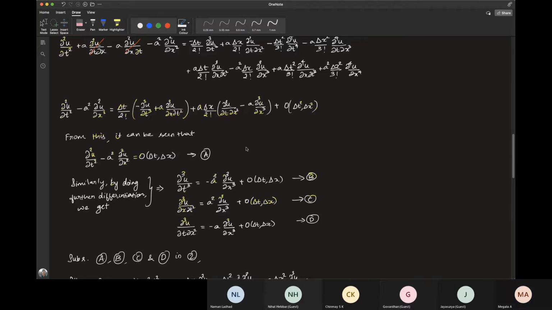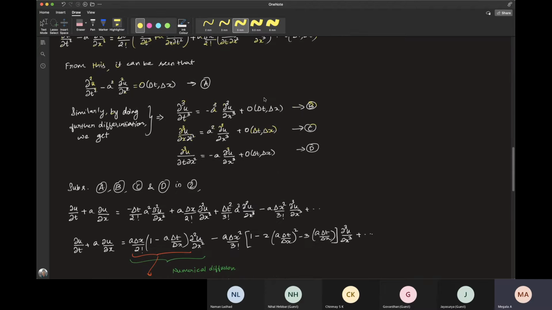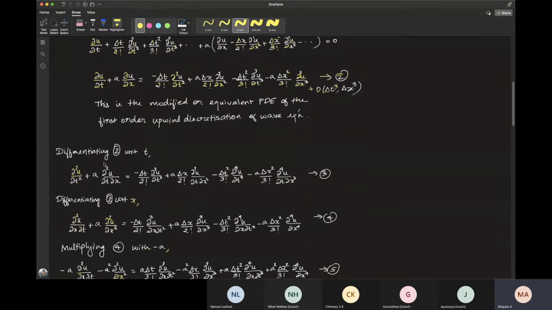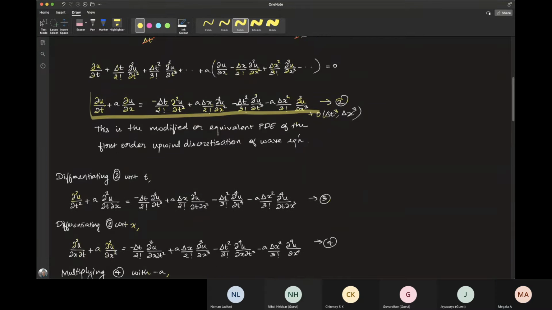So now we can substitute these 4 equations back in equation 2, that is our initial equation, this one. Now we have found an expression for dou squared u by dou t squared in terms of dou squared u by dou x squared, right? So dou squared u by dou t squared is some constant into dou squared u by dou x squared plus some order delta t and delta x.